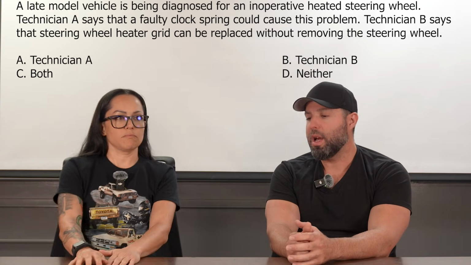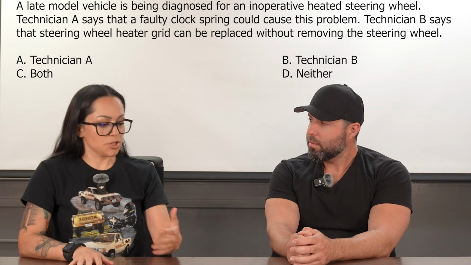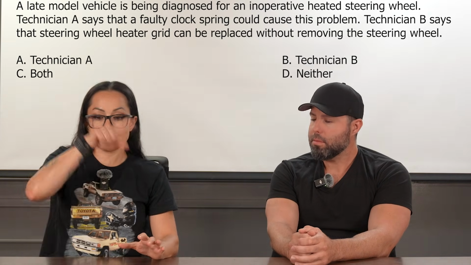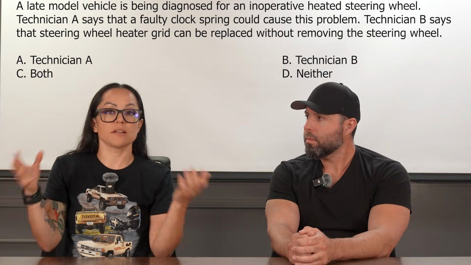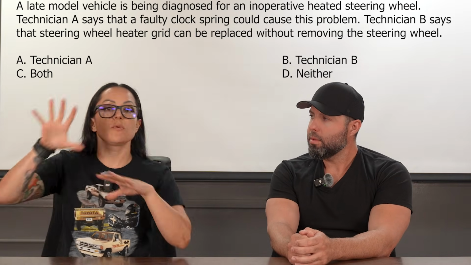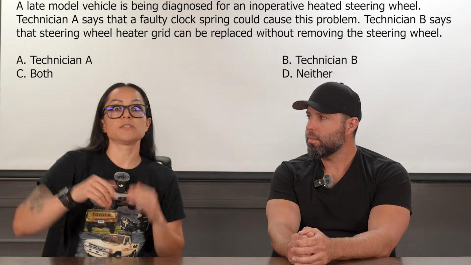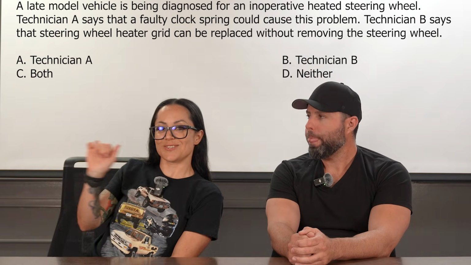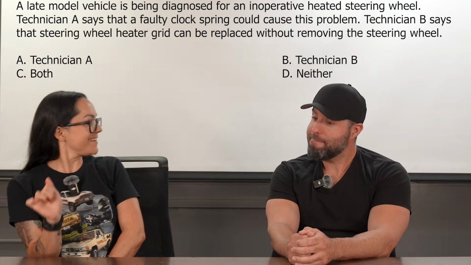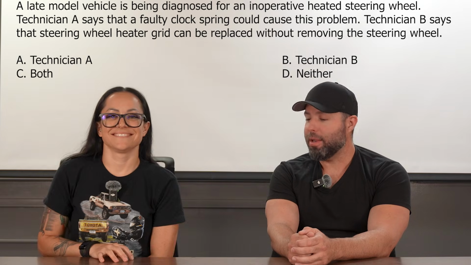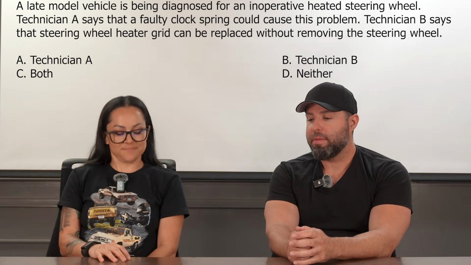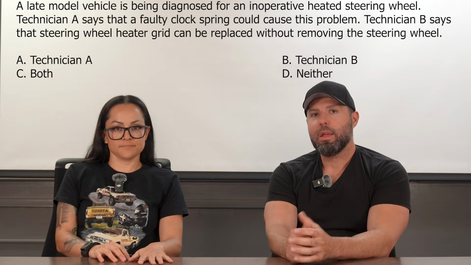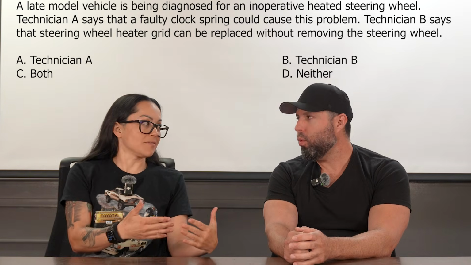And what is the clock spring? The clock spring is your generic term for the spiral of wire inside of the steering wheel that allows an electrical connection for any steering wheel controls to the rest of the circuit. So I can turn this way and I can turn this way. Now, the clock spring is very important because we have things like our airbag in the steering wheel. Probably the most important thing, right?